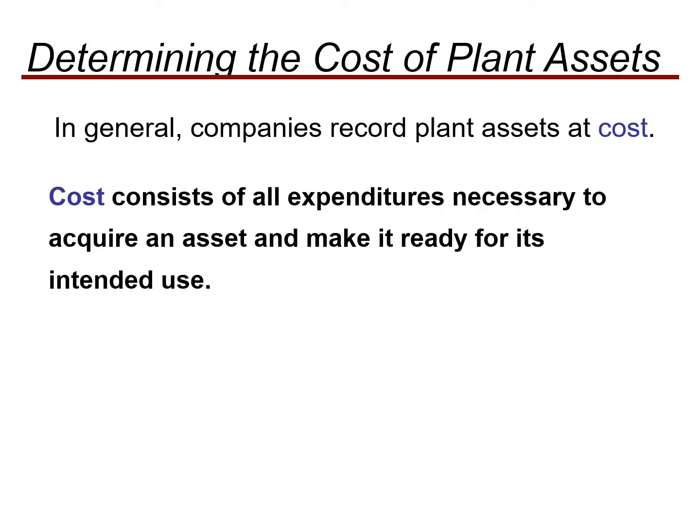Now, when we are making records and making entries in the journal, the first issue regarding plant assets is that we have to properly determine the cost of the plant asset. In the journal, we record all plant assets at their cost, but we have to ascertain what things are included in that cost. Cost consists of all expenditure necessary to acquire an asset and make it ready for its intended use.